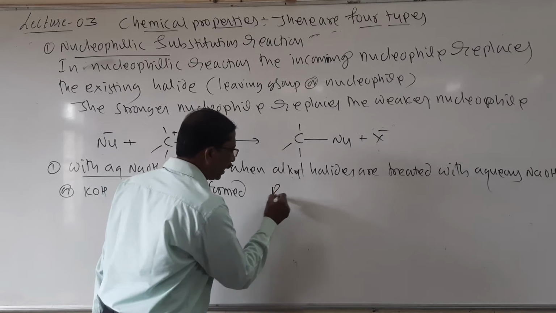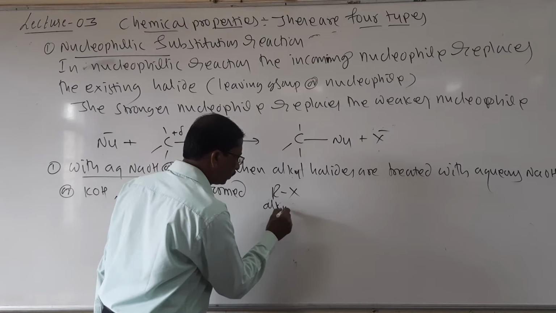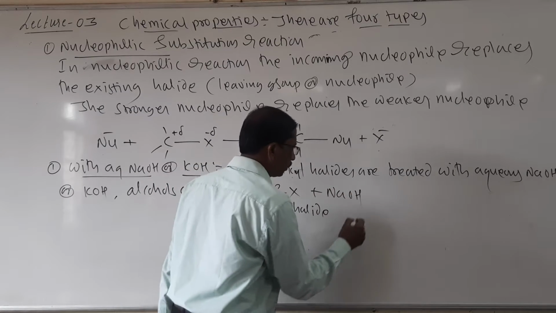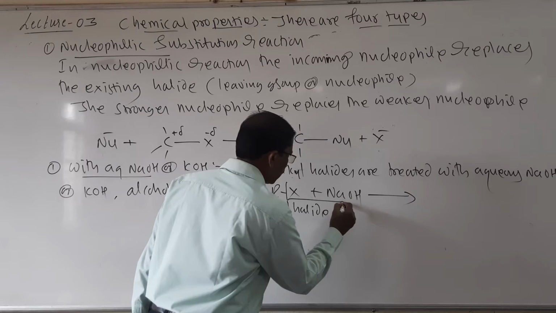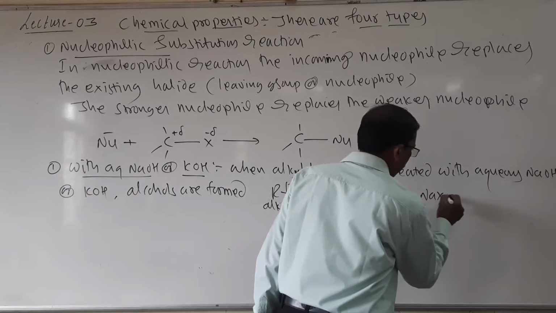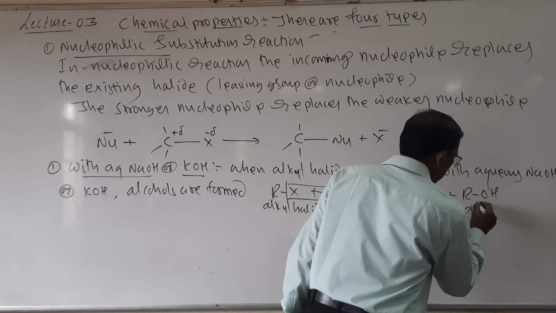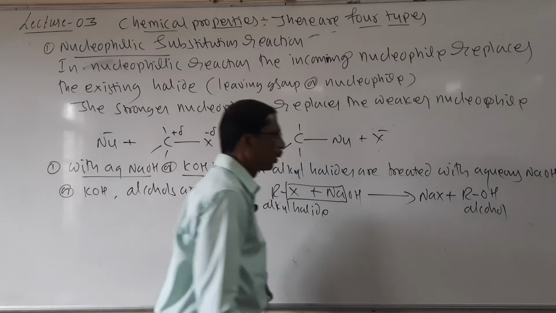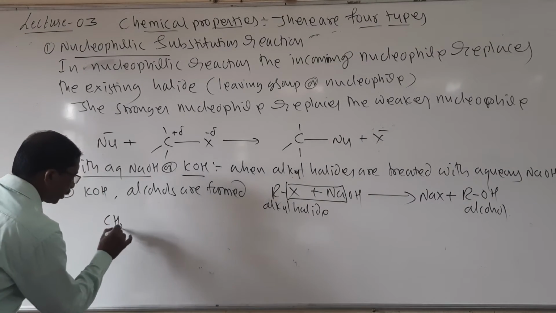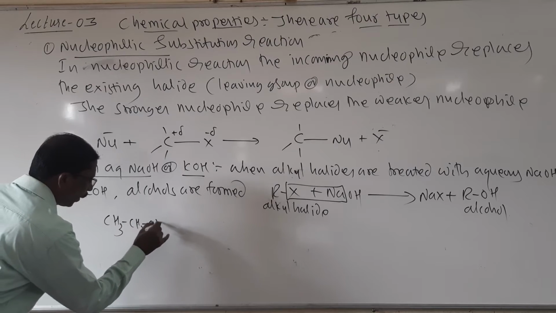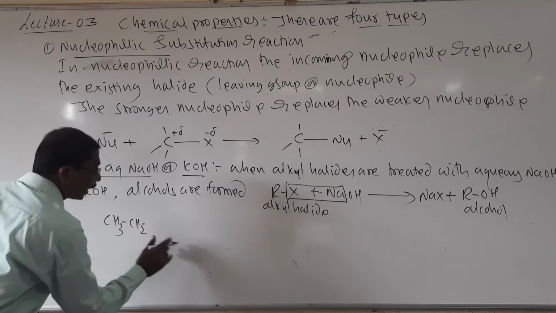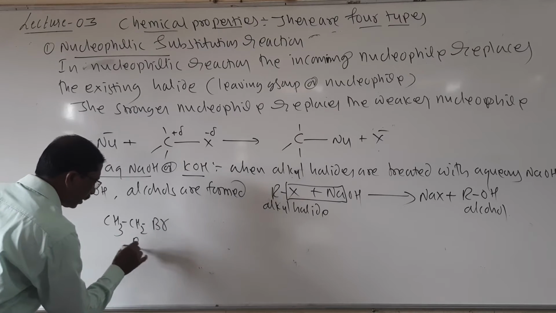Look here, RX, it is an alkyl halide. When it is treated with aqueous sodium hydroxide, it forms NaX plus ROH, it is called as alcohol. So here alcohol is formed. I will write an example here: CH3CH2OH, ethanol, and the halide CH3CH2Br, ethyl bromide.